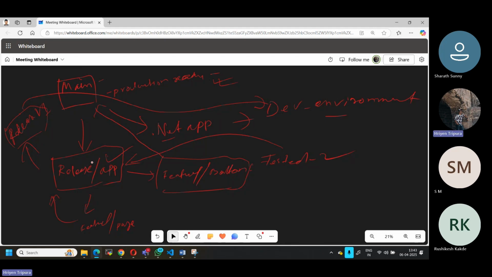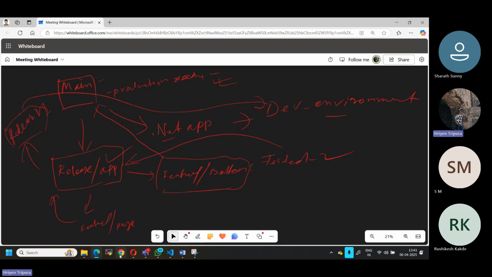Okay, let's go with the next. So this is what it's saying: a release branch is created for stabilization before production-ready deployment. As I told you, before production they will have a release branch, any name they'll create. This is the concept that I explained, and that's how you will be working. In future I don't have to explain it again, because I have explained it yesterday and today, and shown it in real time.